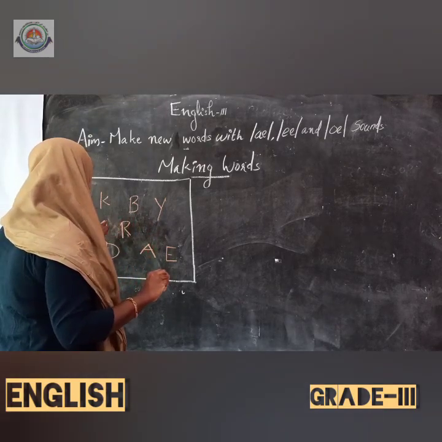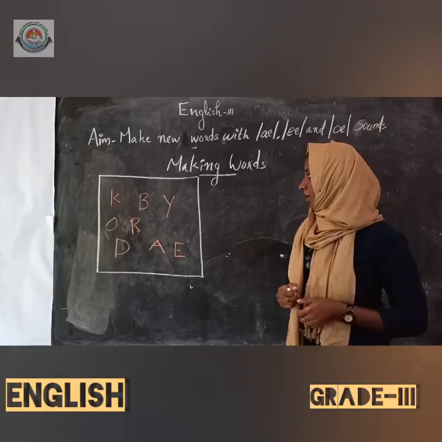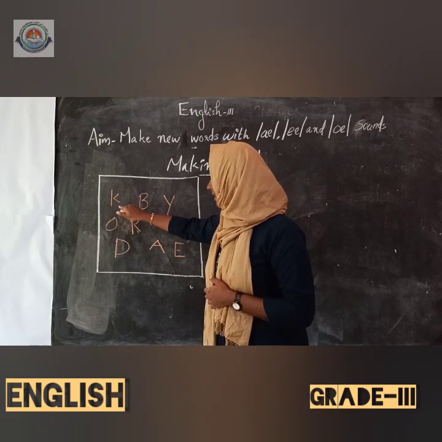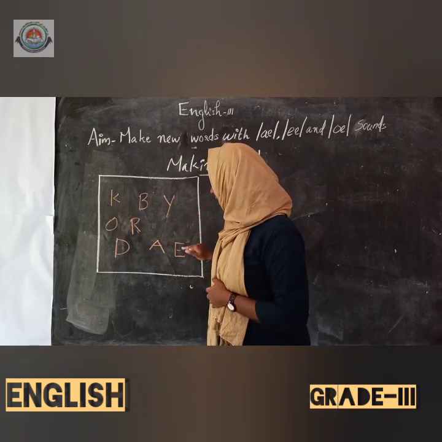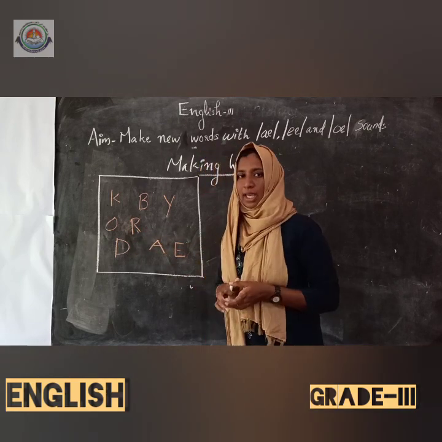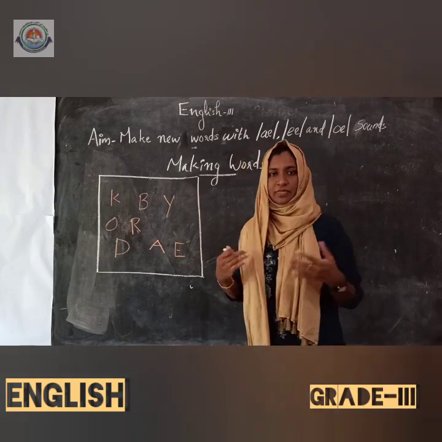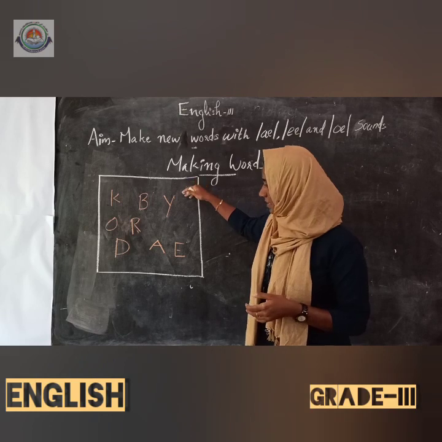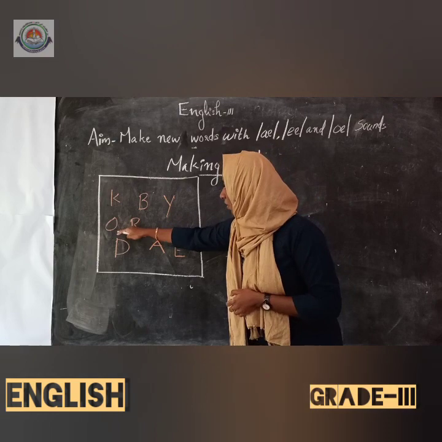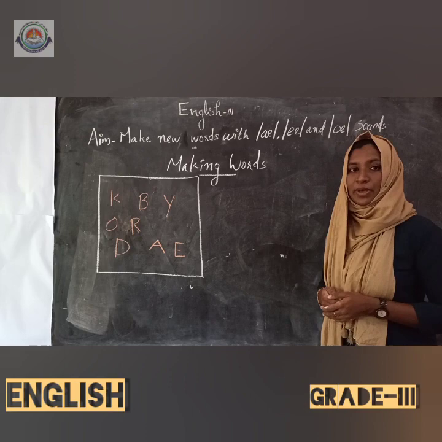The key would be O, A. Okay. Can you see 8 letters in this column? Which are those letters? K, B, Y, O, R, D, A, E. By using these letters we can make new words. Can you see? Okay, ready. Can you see some letters in this column? Okay. K, B, Y, O, R, D, A, E. Using these letters we can make new words.